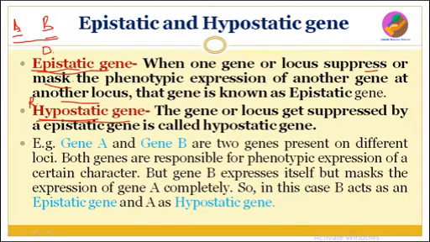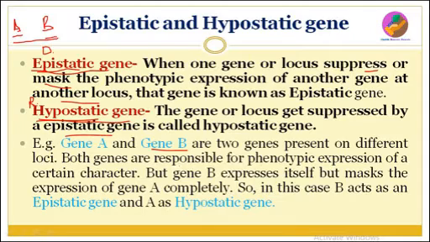Epistatic gene is a gene which will mask the expression of another gene and expresses itself. It is known as epistatic gene. Hypostatic gene is the gene which is masked by the epistatic gene. Here you can see an example. Gene A and gene B are two genes present on different loci.